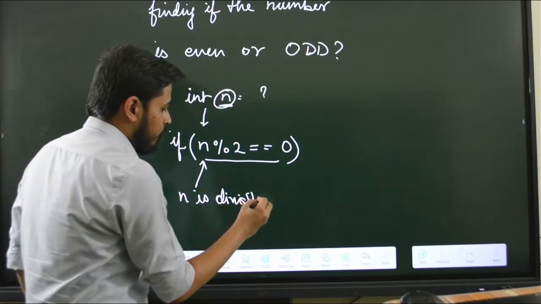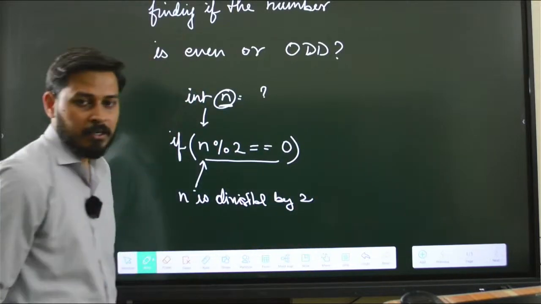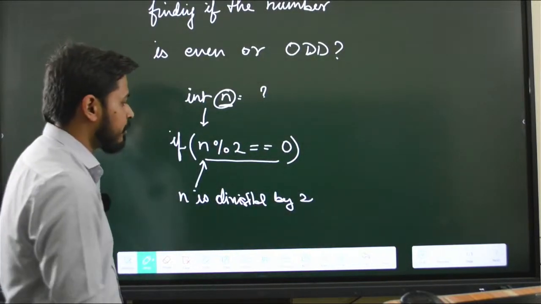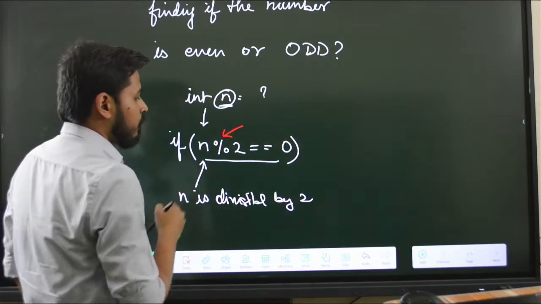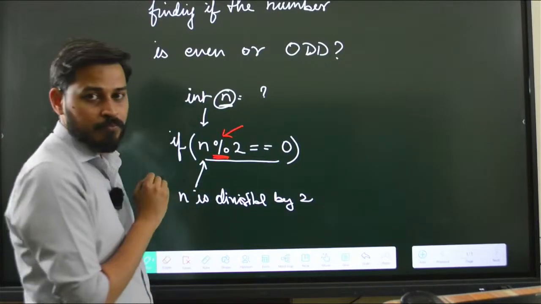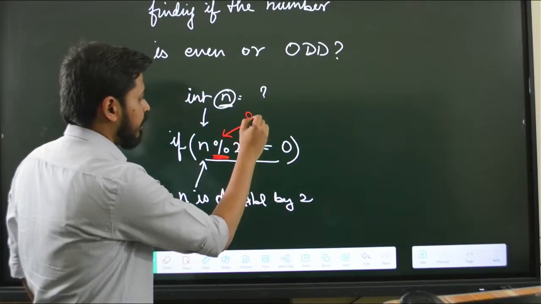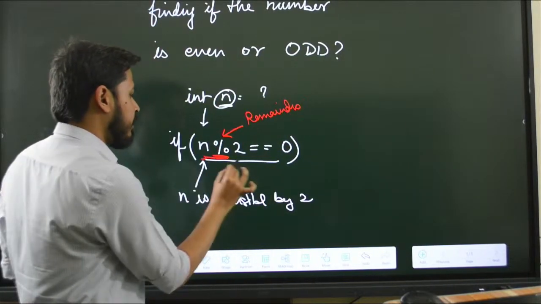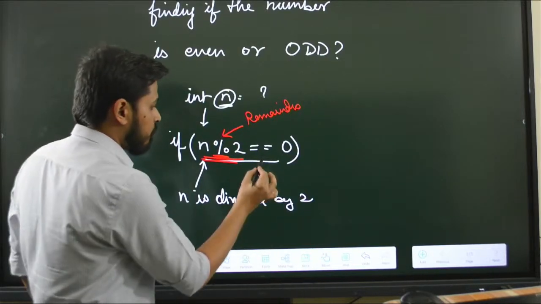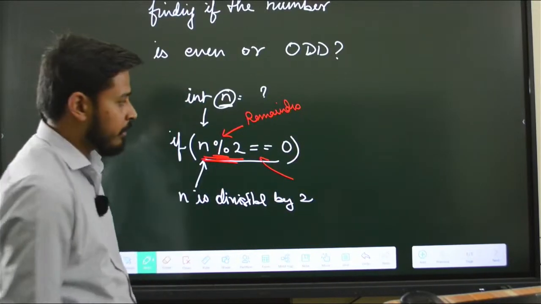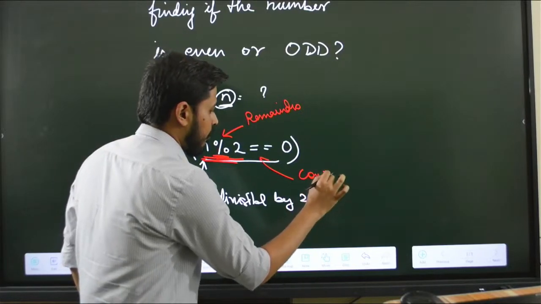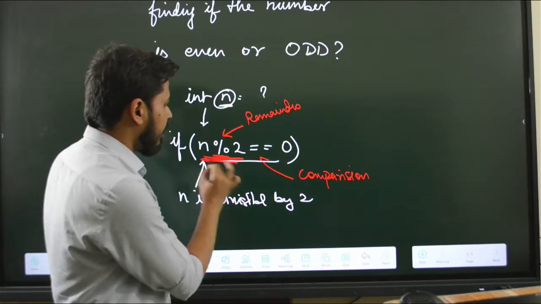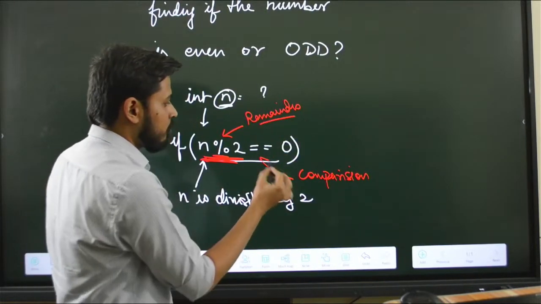If it is divisible by 2, then it is even, right? And if it is not, then it is odd in this case. So this is the example that I've set for you. Now you must ask, what are these operators here? This modulus operator is going to give us the remainder for the division of n divided by 2. And this double equals operator is a comparison operator, which is going to check if, when you divide n by 2, its remainder equals 0 or not.